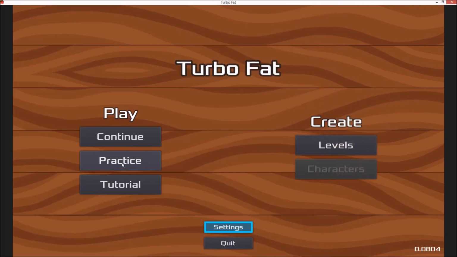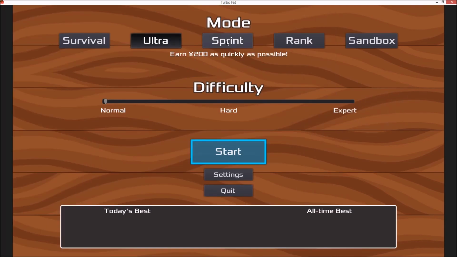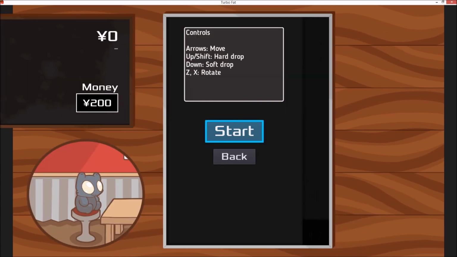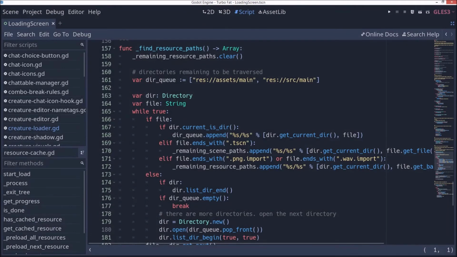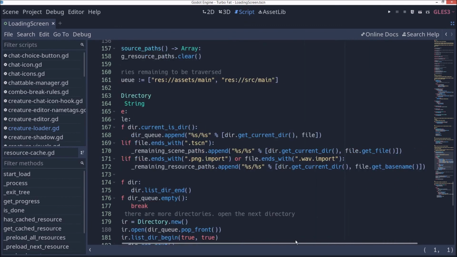I also noticed puzzles took about 2 seconds to launch, and while this wasn't the end of the world, I figured if I could make them launch a little faster, it would improve the player experience. We were already caching sound and image files on startup in this resource cache class. The first thing I experimented with was expanding this to include scene files. And this did make a pretty big difference, speeding things up from about 2 seconds to about 1 second.